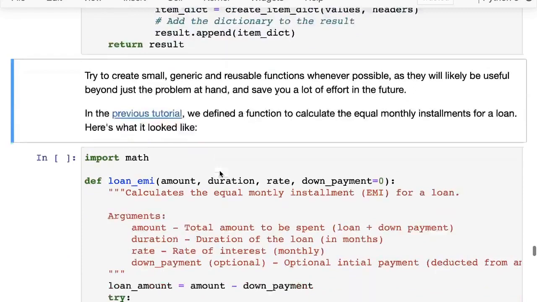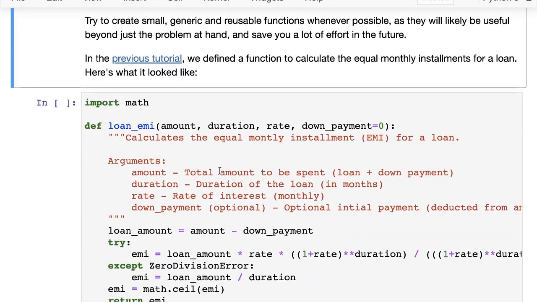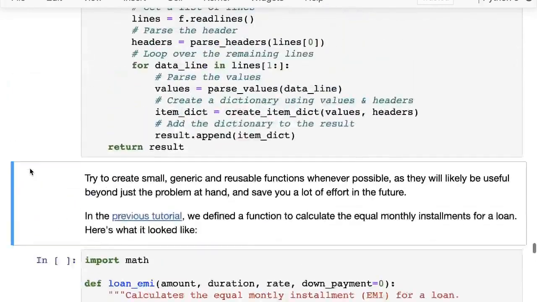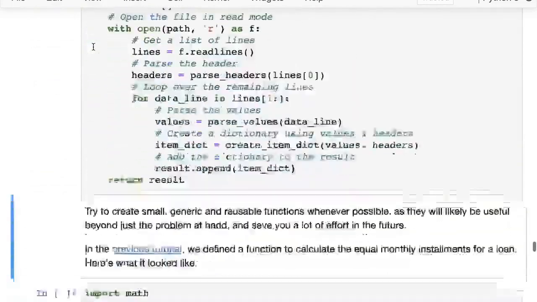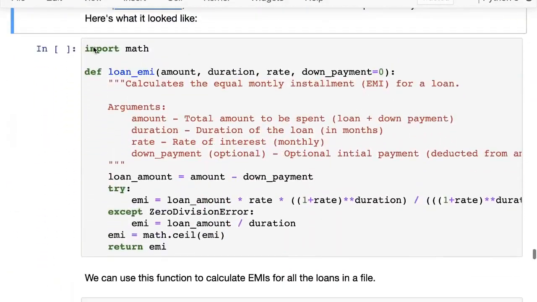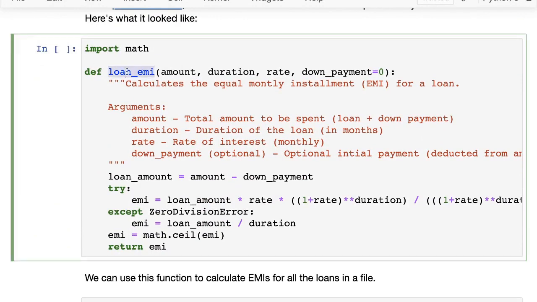Okay, so that's that. Now we can do some processing. We have this list of loans, and we can do some processing on it. For doing the processing, once again, I will refer you back to the previous lecture 2 on functions, where we defined a function called loan EMI that takes the amount for a loan, the duration, the rate of interest, and a down payment, and it performs a calculation and returns the equal monthly installment for the repayment of the loan. This we've covered in a lot of detail in the previous lecture, so please refer to lesson 2 and the part on functions.